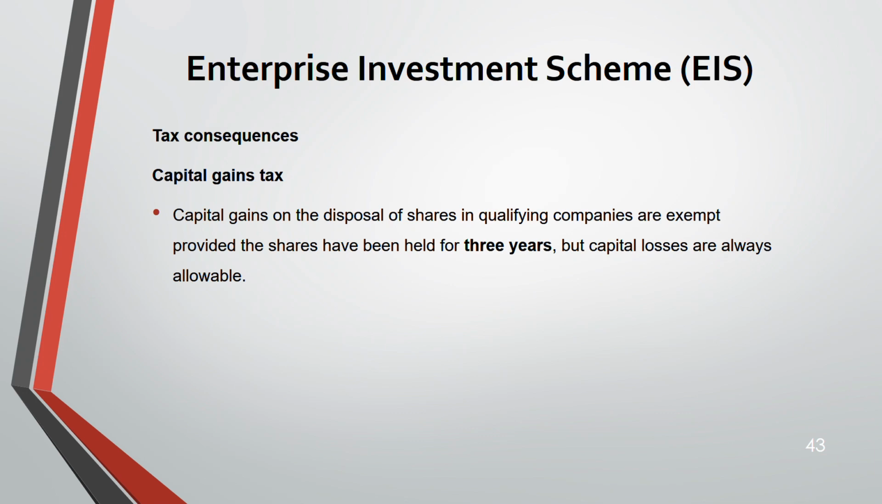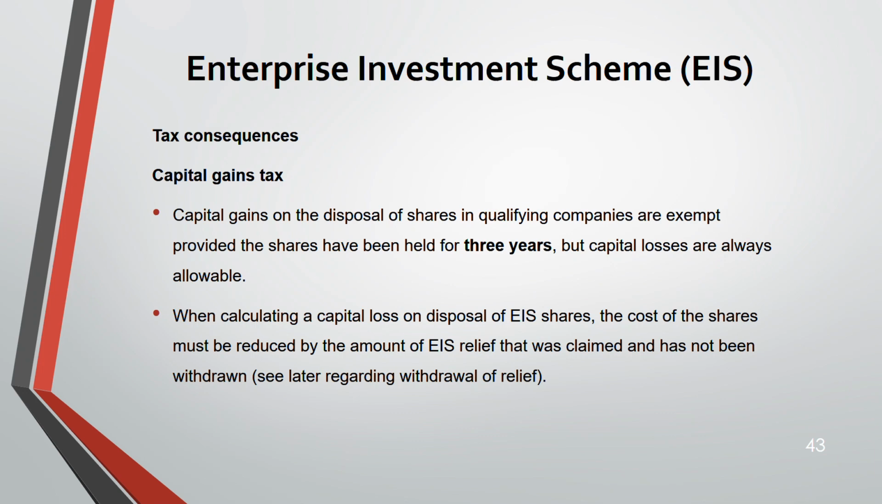always allowable. Next, when you're calculating a capital loss on disposal of EIS share, the cost of the share must be reduced by the amount of EIS relief that was claimed and has not been withdrawn. Originally, the amount of EIS relief that you have claimed, only that you have to deduct from the cost of share, not the amount that is withdrawn. Because later we can even withdraw this relief. We'll see later regarding the withdrawal of this EIS relief. If conditions are not met later on, you can withdraw the relief. That means you have to do an adjustment now.